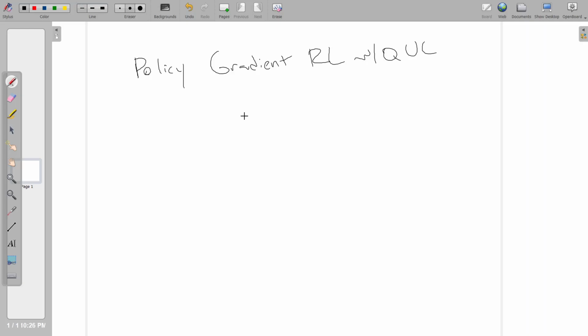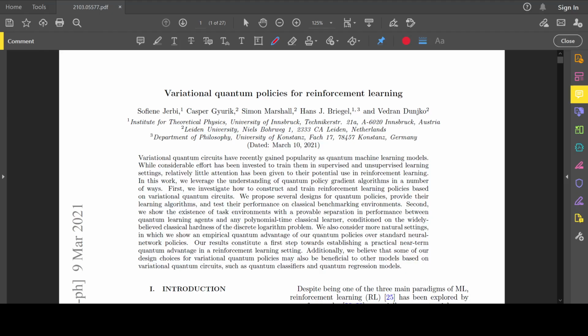But yeah, so this policy gradient is just the REINFORCE algorithm. So it's just directly optimizing the policy gradient with no improvements, no advantages or anything like that. And so, yeah, let's just get into the paper. Let me see if I can share my screen. I have it in a PDF, but it's okay to share. It's just an arXiv version that I downloaded so I can mark it.